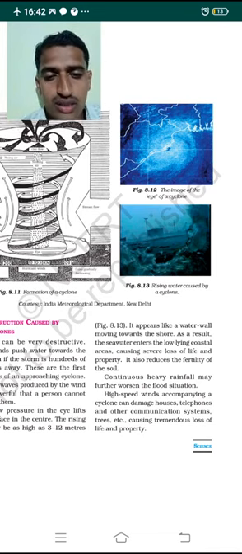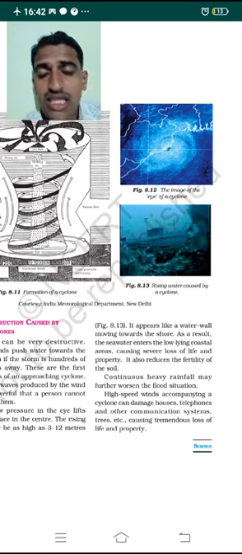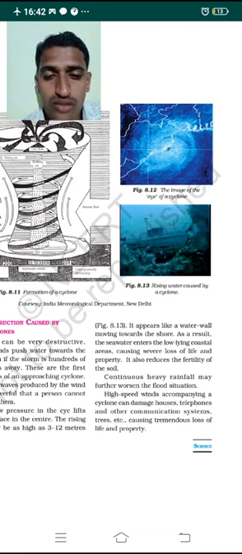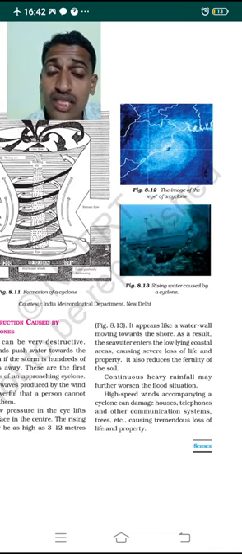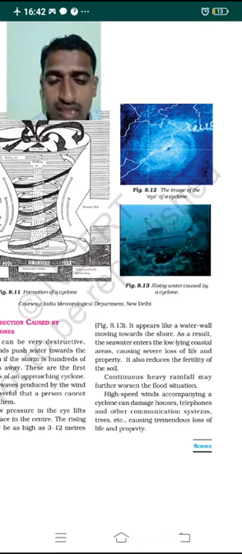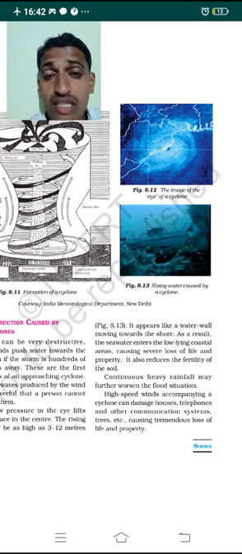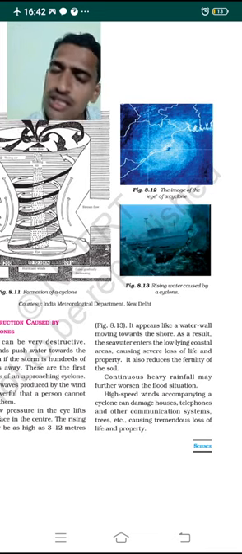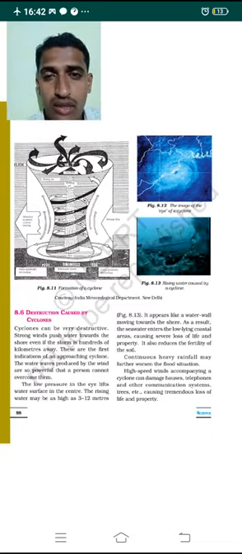It becomes still more difficult if it rains heavily along with the cyclone. The high-speed winds accompanying a cyclone can damage houses. See how destructive it is. It causes huge damage to houses, buildings, telephone cables, electric poles and other communication systems, and even trees. Hence it causes a tremendous loss of life as well as property due to the cyclone.